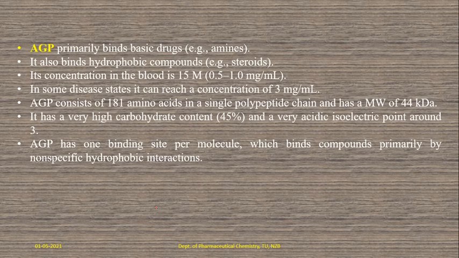Okay. And it has one binding site per molecule. So the number of AGP molecules present in the bloodstream, the number of HSA molecules also present in the bloodstream, but we are concentrating only on one molecule. Okay, now the AGP has one binding site per molecule.